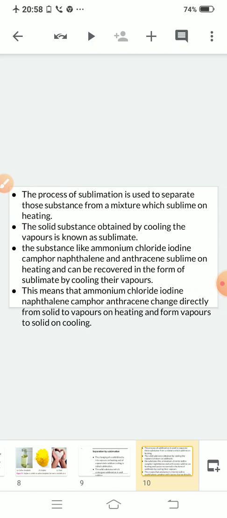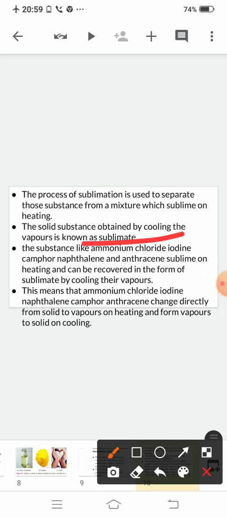If you cool the vapors, whatever solid substance you get is known as the sublimate. So what are examples of sublimes? The examples of sublimes are ammonium chloride, iodine, camphor, naphthalene, anthracene.